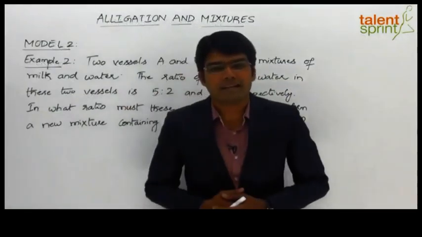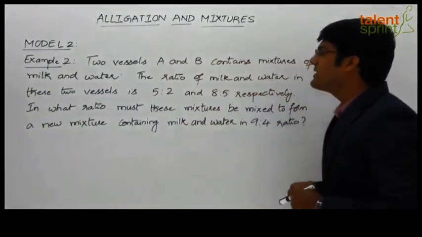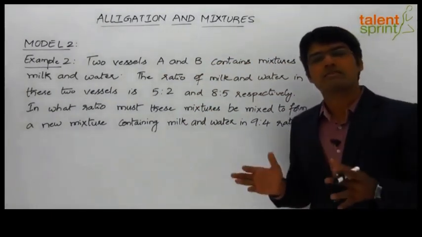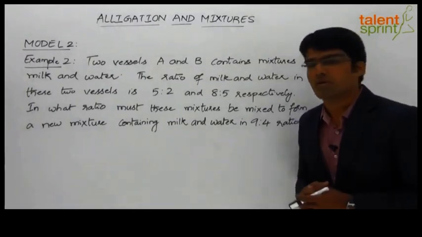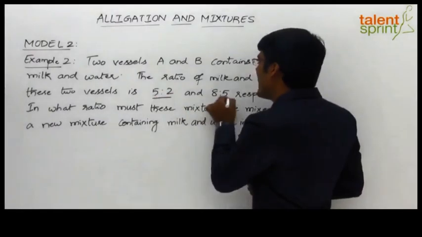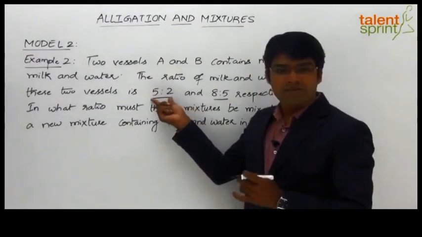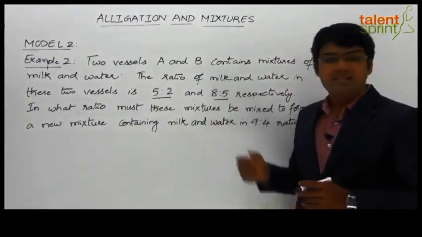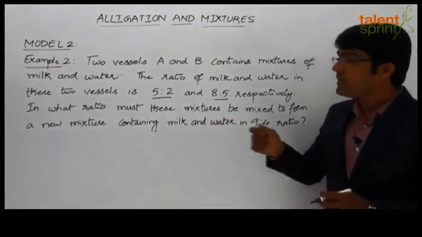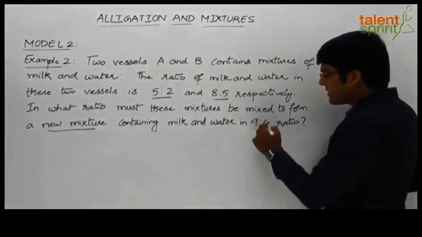Let us now take the second example from model 2 of alligations and mixtures. The question here is, two vessels A and B contain mixtures of milk and water, right? So there are two vessels, each contains mixture of milk and water. The ratio of milk and water in these two vessels is 5:2 and 8:5 respectively. So the ratio of milk to water in vessel A is 5:2 and that in vessel B is 8:5. So in what ratio must these mixtures be mixed to form a new mixture? So we are getting a new mixture now which contains milk and water in 9:4 ratio.